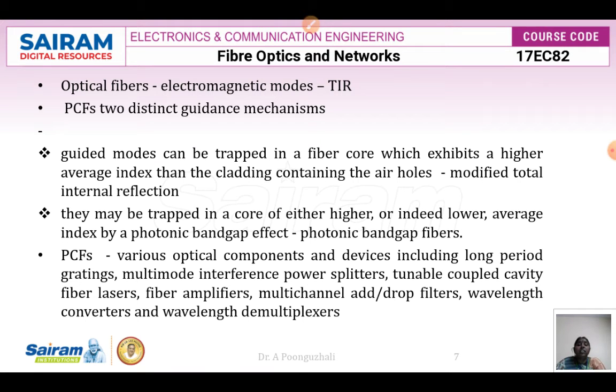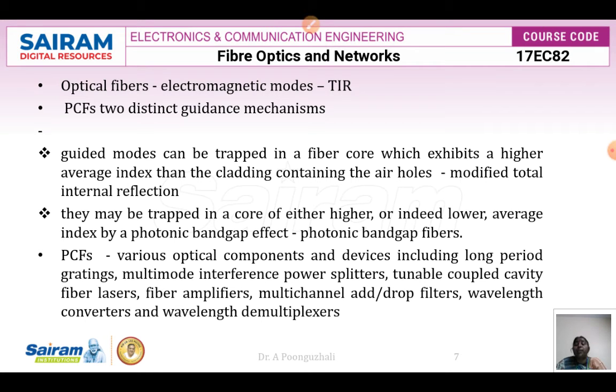In a general optical fiber, you transmit the optical electromagnetic waves with the help of total internal reflection. In photonic crystal fibers, the wave propagates under two mechanisms. The guided modes are trapped in the fiber core. Whatever wave we propagate in the core is trapped in the fiber core, which has a higher refractive index than the cladding interface. The cladding interface has air holes present, so we call this reflection modified total internal reflection.